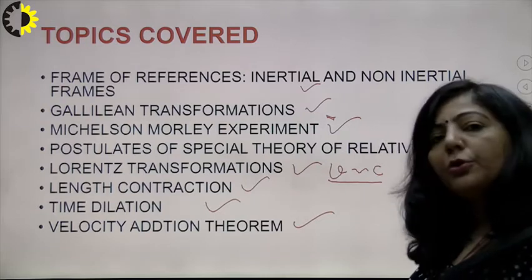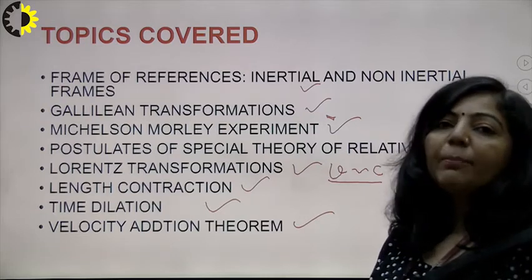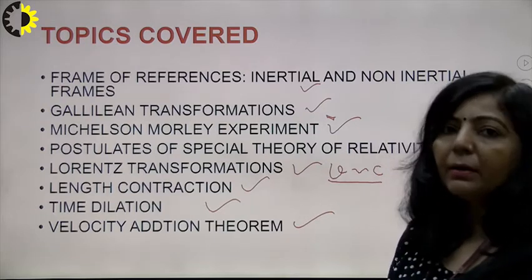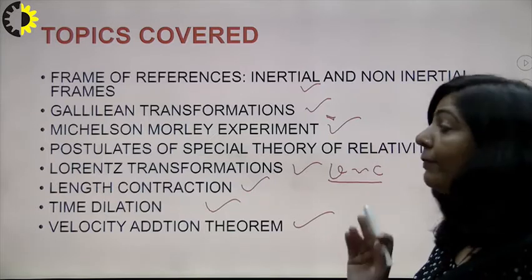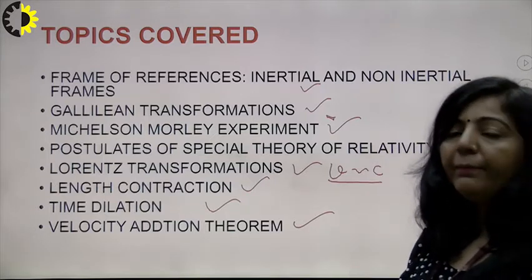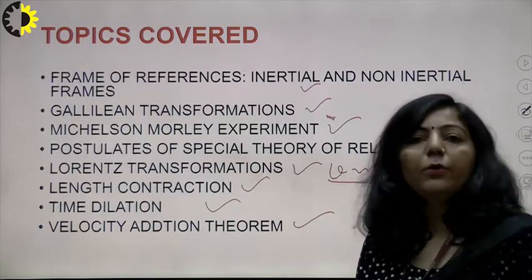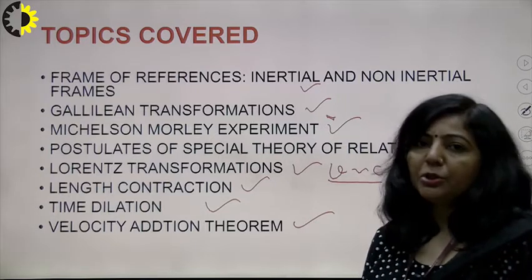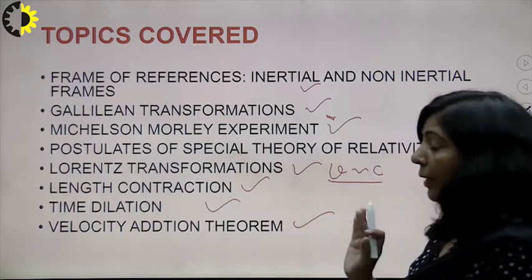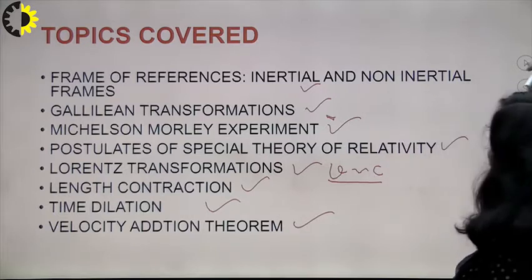There are two special cases which we have discussed using this addition theorem. One is that the maximum possible speed for any material particle is the speed of light. We have proved that with the help of the addition theorem. And the second is that this addition theorem completely follows the second postulate of the special theory of relativity. So up to here we have discussed.